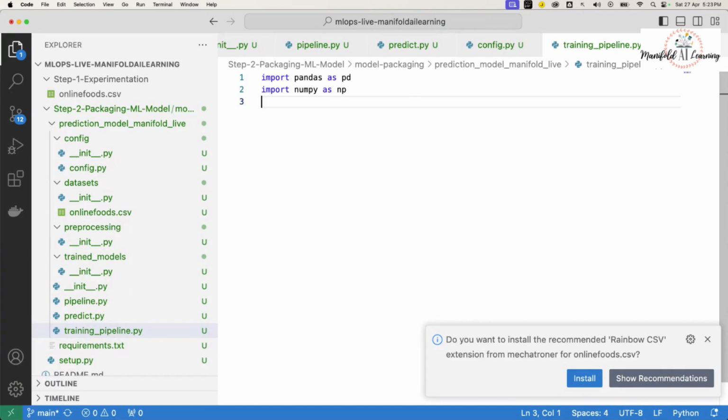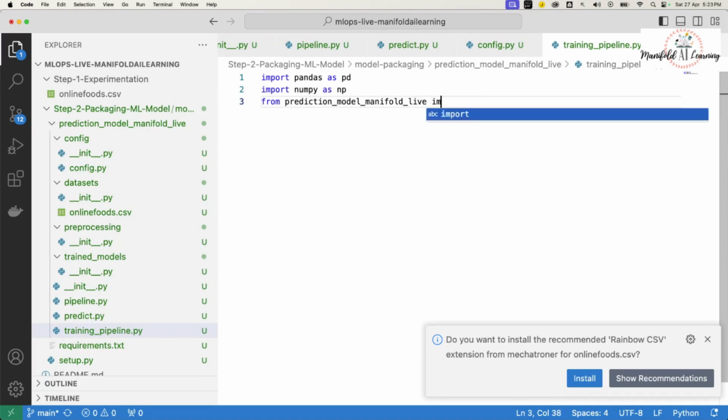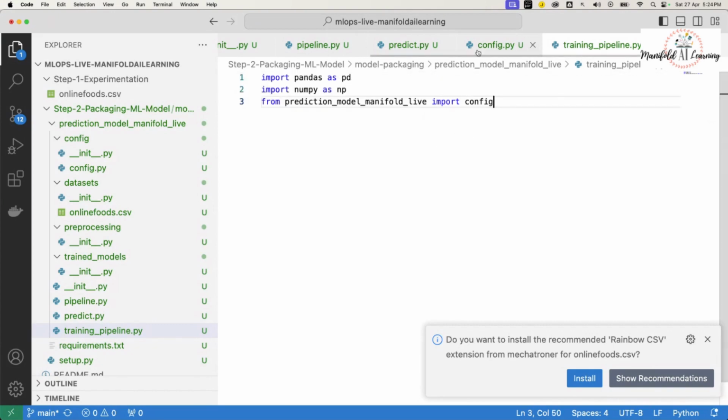If I want to load that config file, I'll have to load my package. I'm going to say prediction_model_manifold_live, and I'm going to import the config module. I'll be importing this config module. When I say config, this is what will be loaded right here.